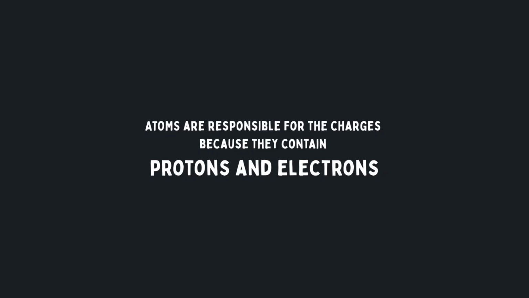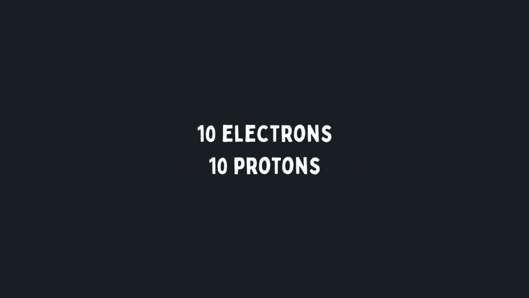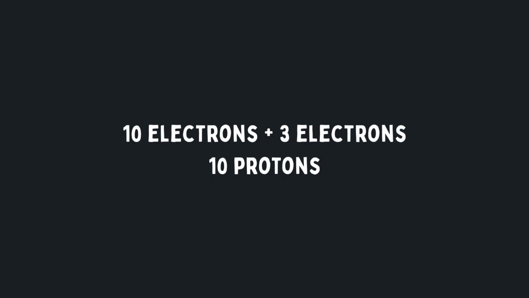So extra electrons means some more electrons. Let's say it has 10 electrons and 10 protons. Now extra electrons means you bring 3 more electrons from outside. Is it possible? We have seen that by rubbing two bodies we create charges, right? The body becomes charged. That is the jumping of electrons. Electrons jump from one place to another place, right? That's why charges are created.